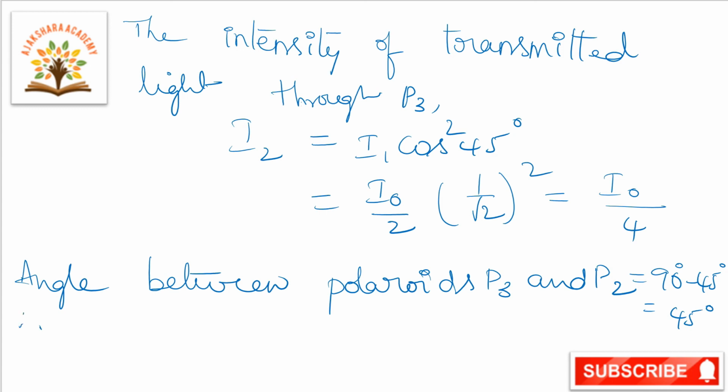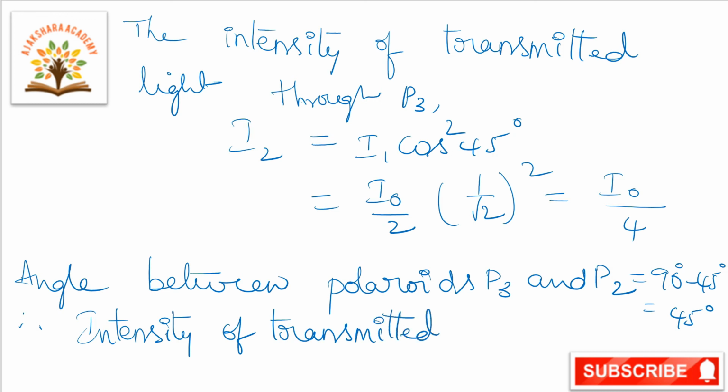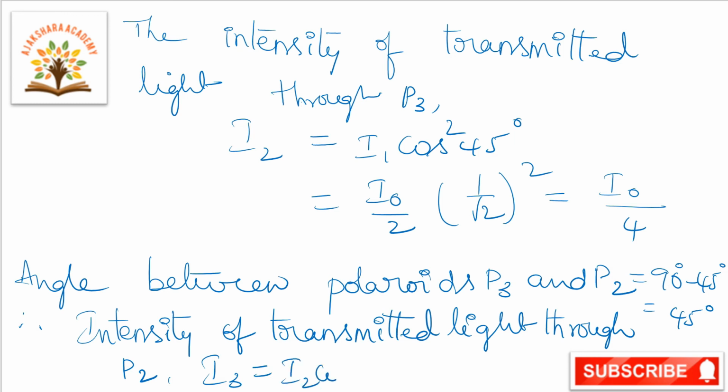Now, the intensity of transmitted light through P2 is I3, which is equal to I2 cos square 45.